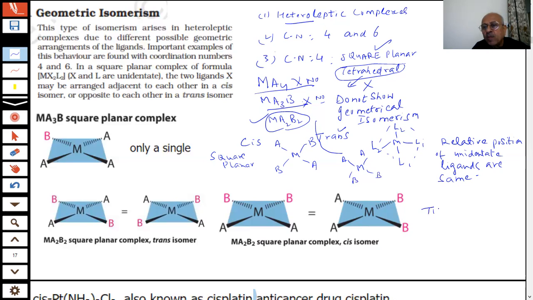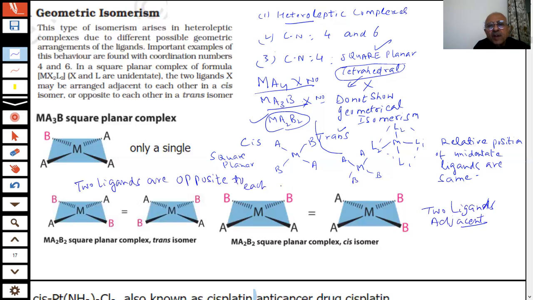There will be two types of isomers. In the cis isomer, the two identical ligands are adjacent to each other. You can put them anywhere. And trans, student, is the transform: the two ligands are opposite to each other. Got it?